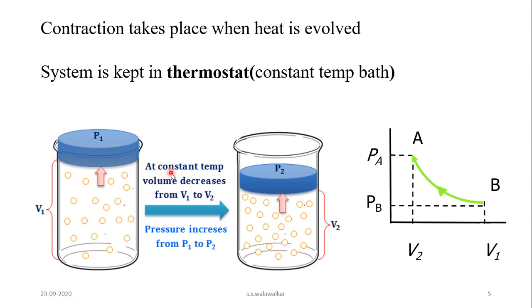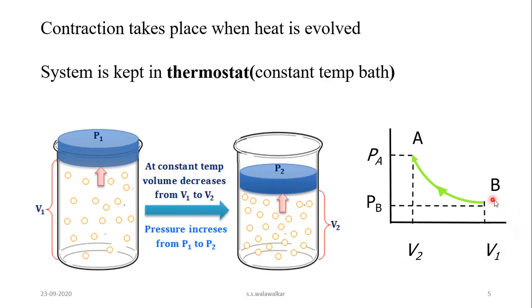Now at constant temperature, if you increase the pressure of the gas and it changes from P1 to P2, then the volume of the gas decreases and heat is released by the system to the surrounding and keeps the temperature constant.